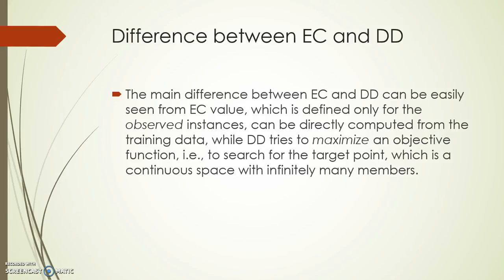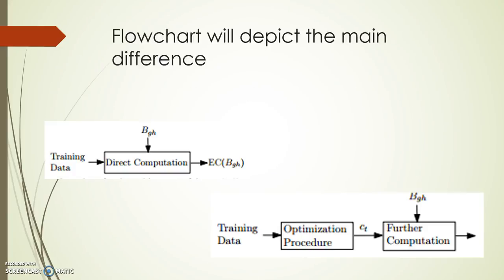So, what is the main difference between ECSVM and DDSVM? The main difference between EC and DD can be easily seen from the EC values, which are defined only for the observed instances and can be directly computed from the training data set, whereas in DDSVM, the DD tries to maximize an objective function, that is, search for a target point in a continuous space with infinitely many members.